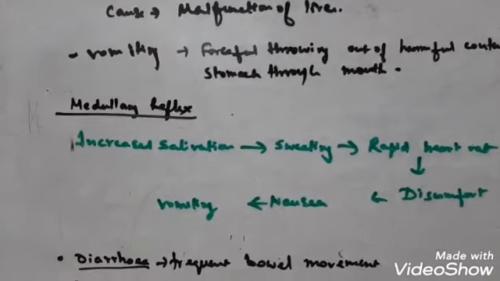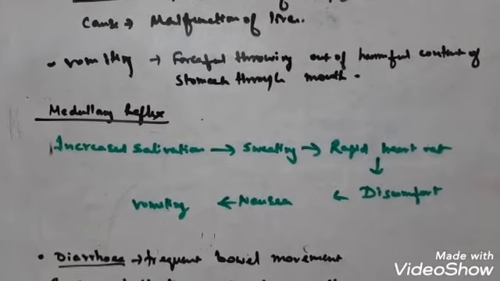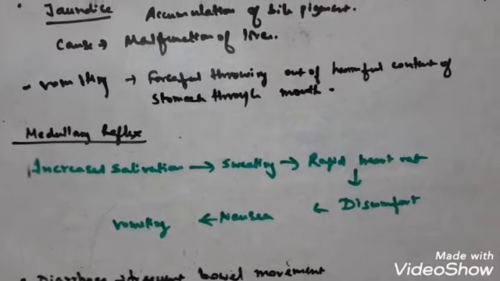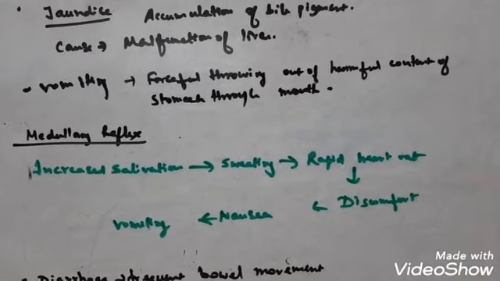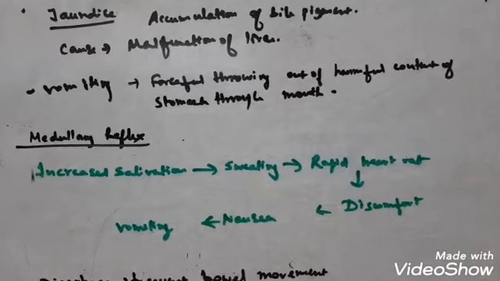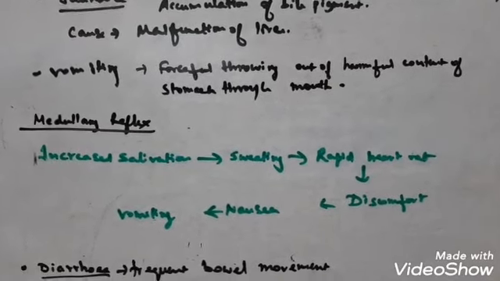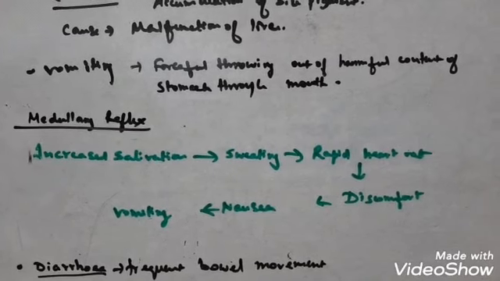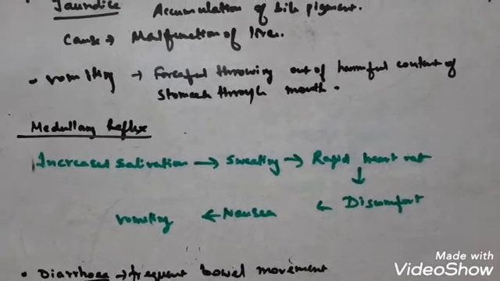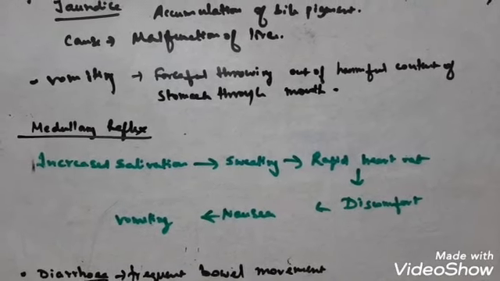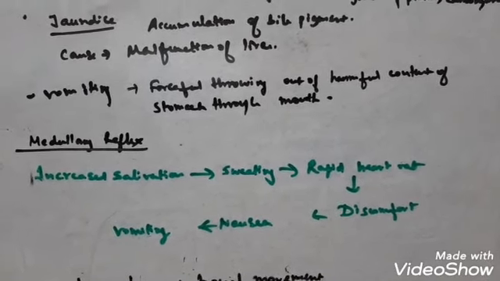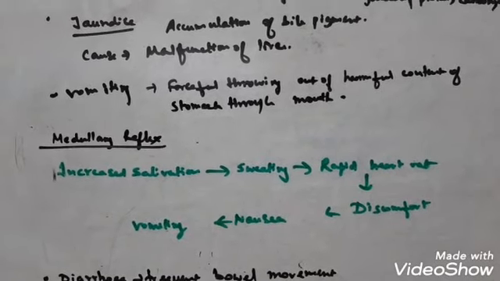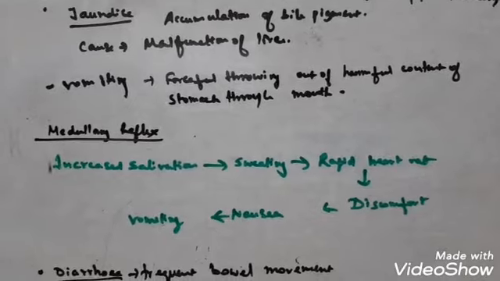So you see, diarrhea is a frequent bowel movement of a person. That means the person always has a feeling of defecating the fecal matter. So this is increased defecation. The frequency of defecation increases, and the defecated material is generally liquid in nature. Generally this is caused due to irritation in the lining of the colon. The colon is a part of the large intestine. So in the colon there is an irritation, and during diarrhea the peristaltic movement also gets increased.